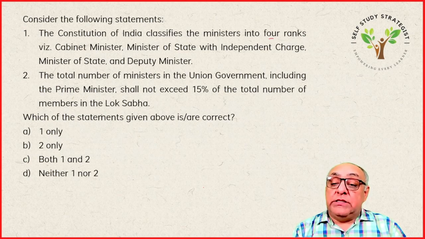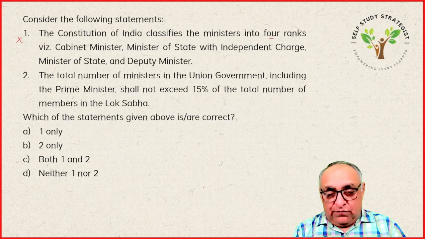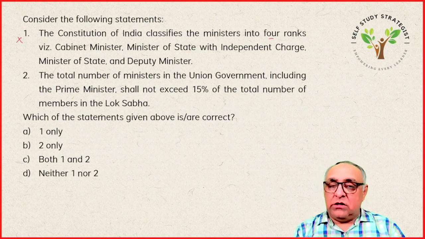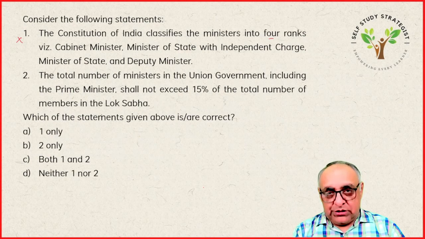So it is important to note that there is no such classification of ministers in our constitution. Our constitution has mentioned only a term, that is Council of Ministers. Regarding the composition of Council of Ministers, nowhere in the constitution it has been mentioned that there may be 4 types of ministers in the Council of Ministers. So this statement is wrong.